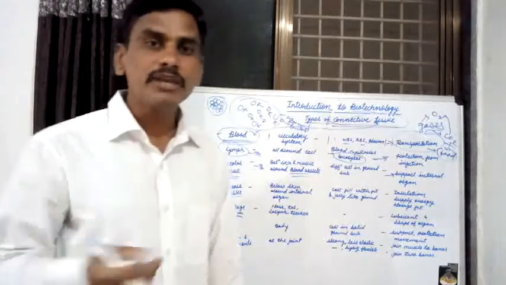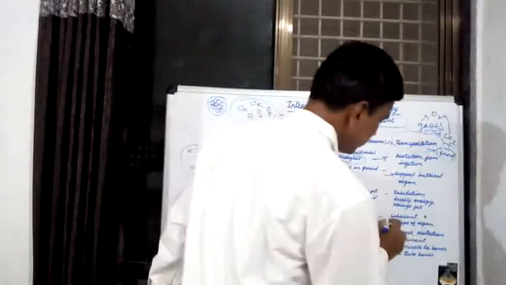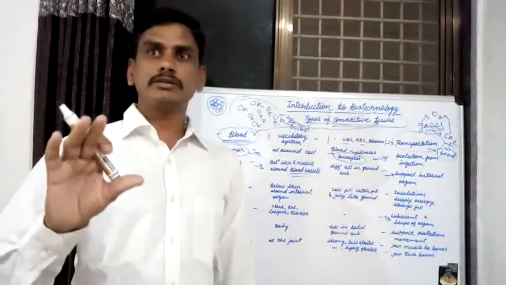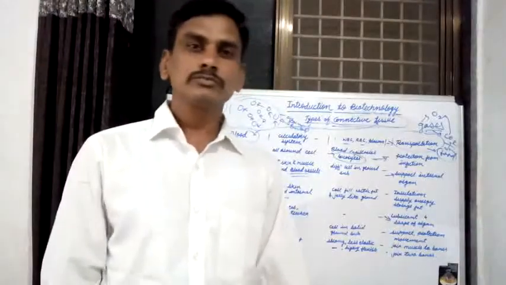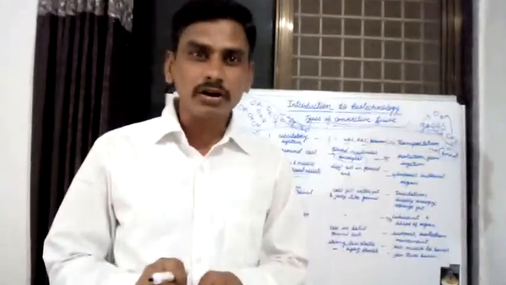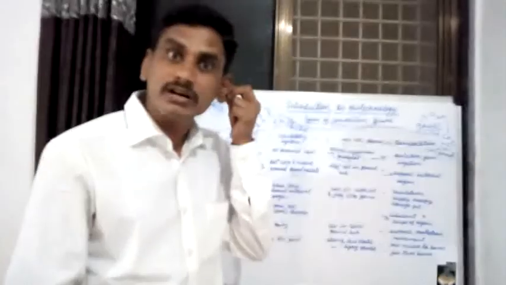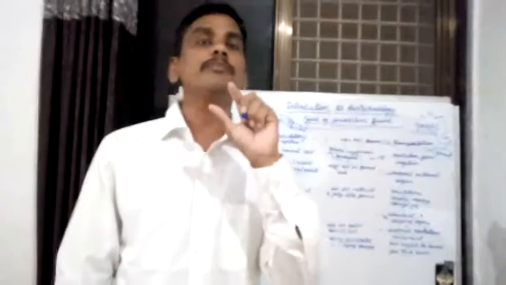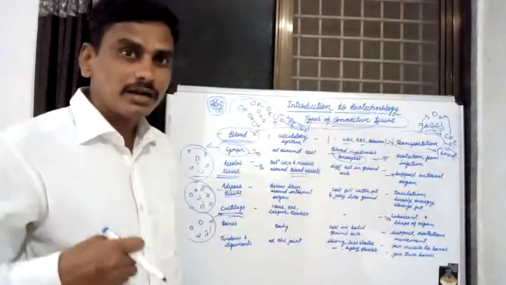What is the function of cartilage tissue? It gives a definite shape to the various organs: a definite shape to the nose, ear, trachea and larynx.